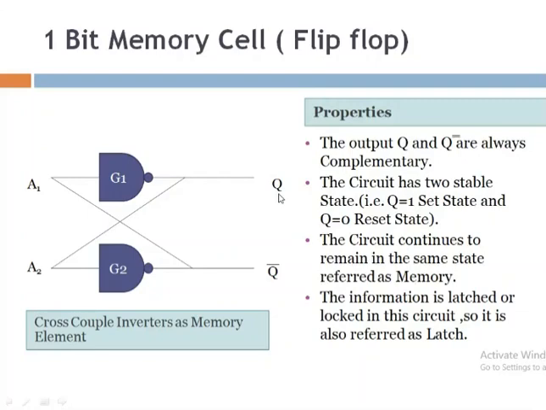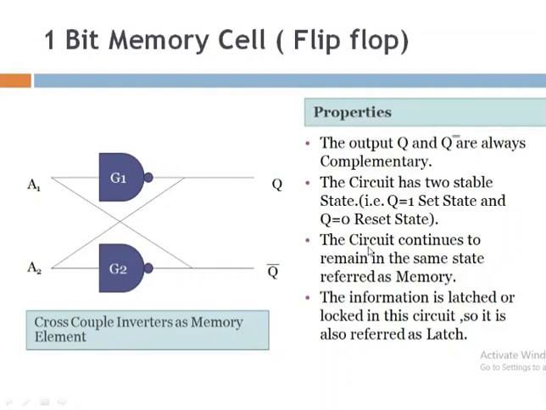If Q is equal to 0, then Q bar will be 1. The state of this circuit depends on the Q bit, because it stores only one bit. If Q is equal to 1, the circuit is in a set state, and where Q is equal to 0, the circuit is in a reset state.